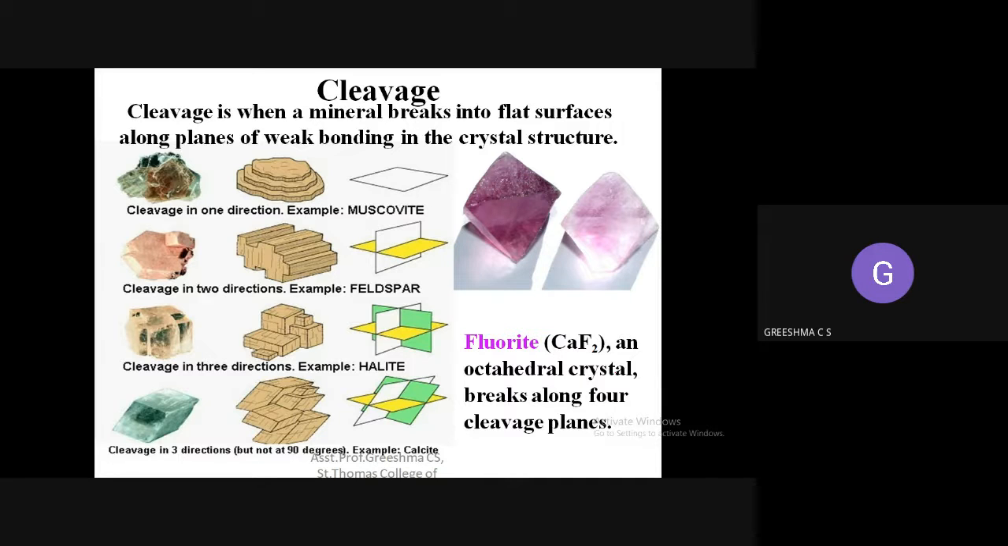For example, take a mineral called muscovite. This is a picture of muscovite. If I break the mineral along the flat surface, you will get a crystal structure like this. So this is the cleavage of it, along one direction. See, along one direction.